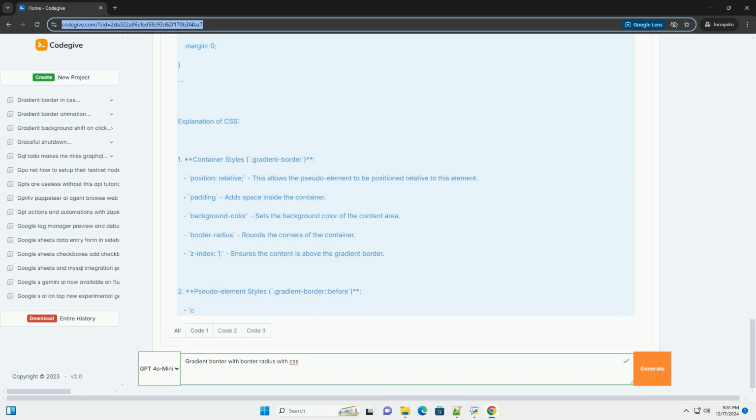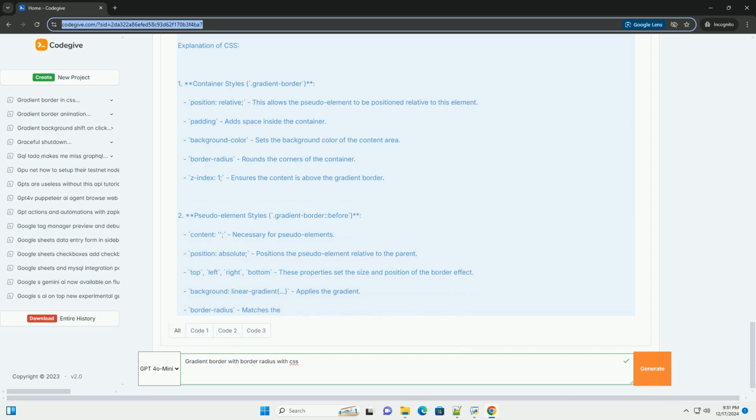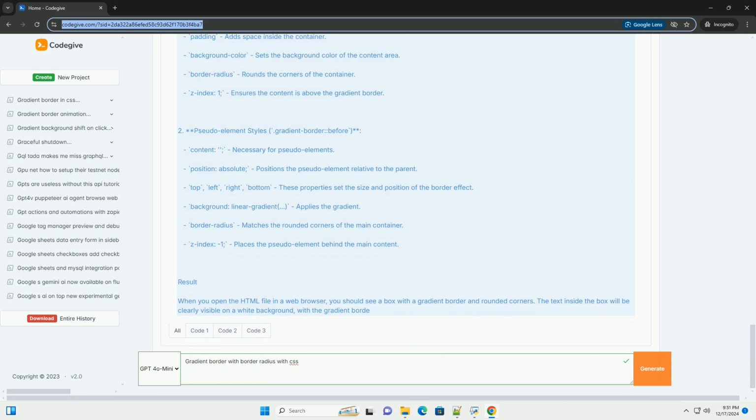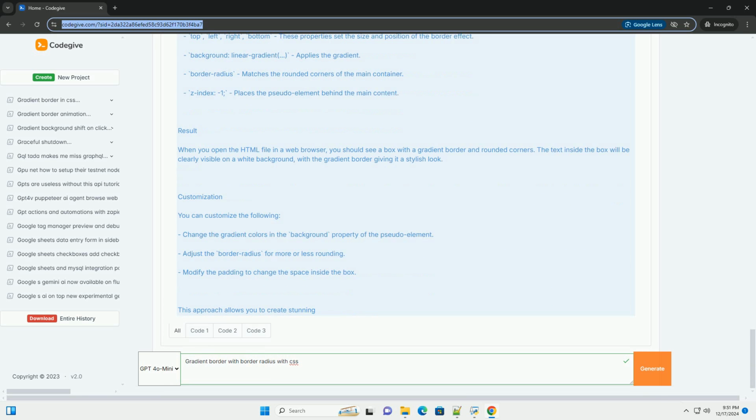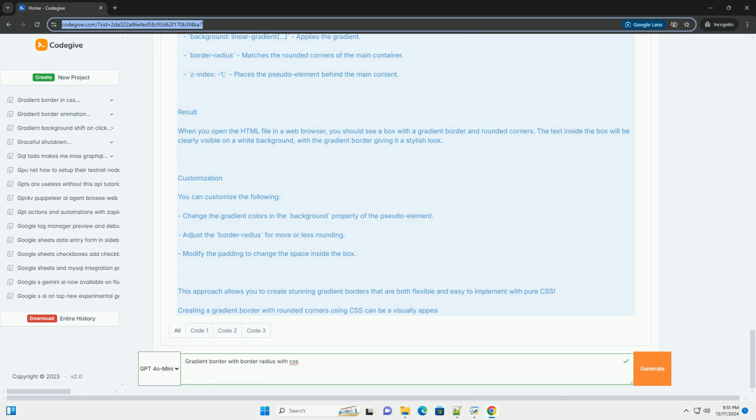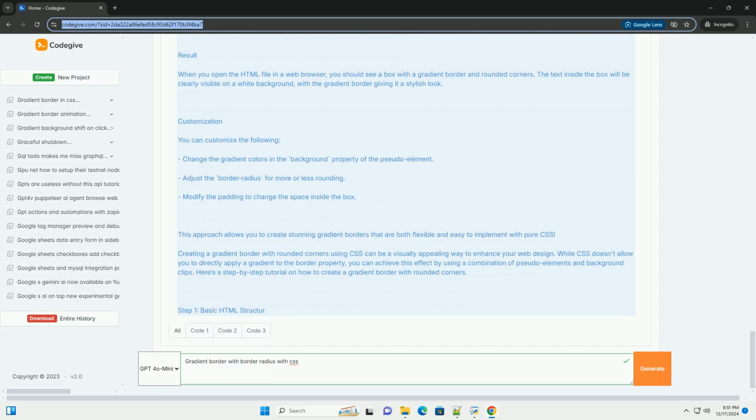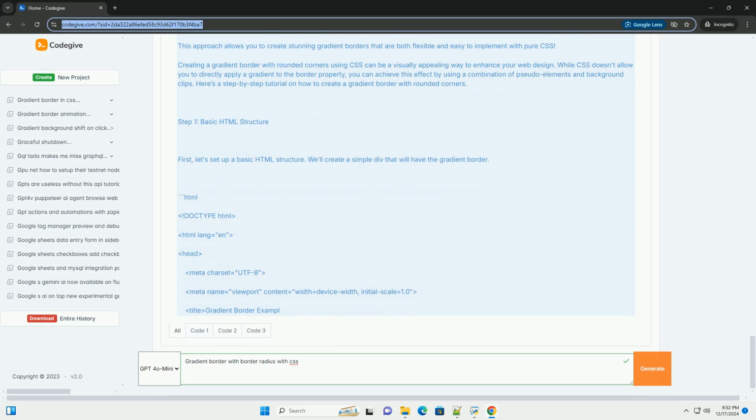Step 1. Understanding the concept. We will create a container element that will have a background with a gradient, and the actual border will be created using a pseudo-element, before or after. This pseudo-element will have the same size as the container but will be slightly larger to create the effect of a border. Step 2. HTML structure.